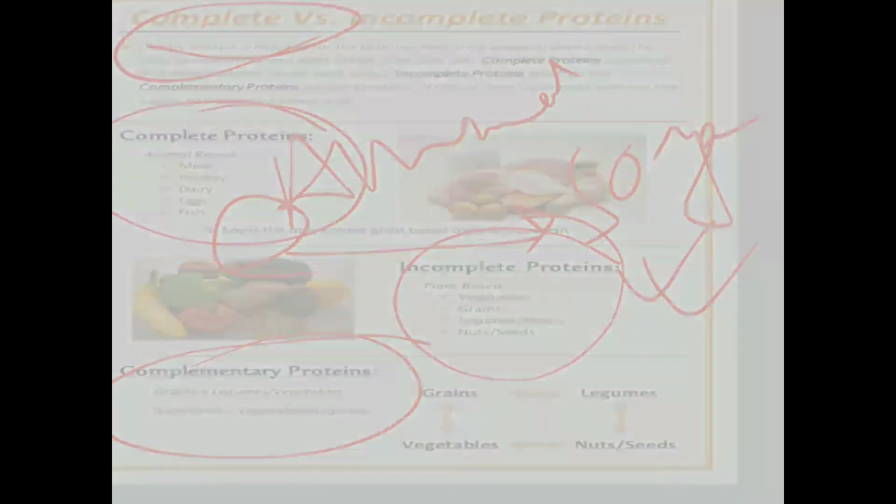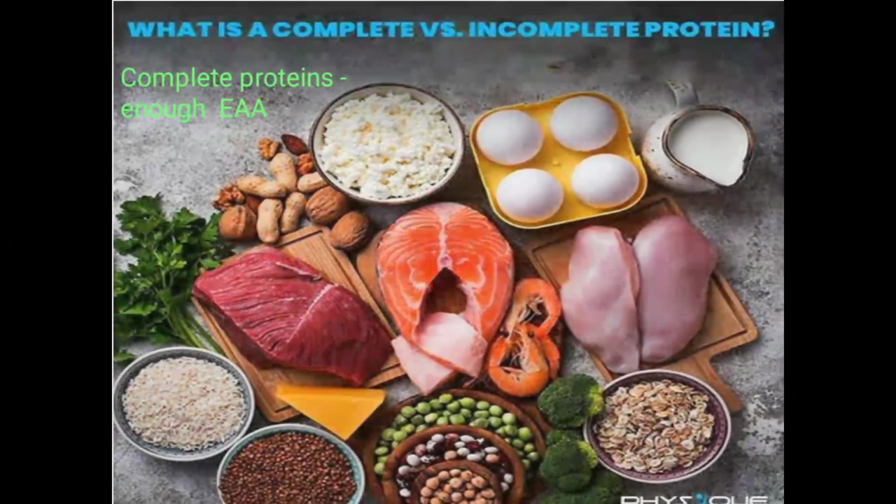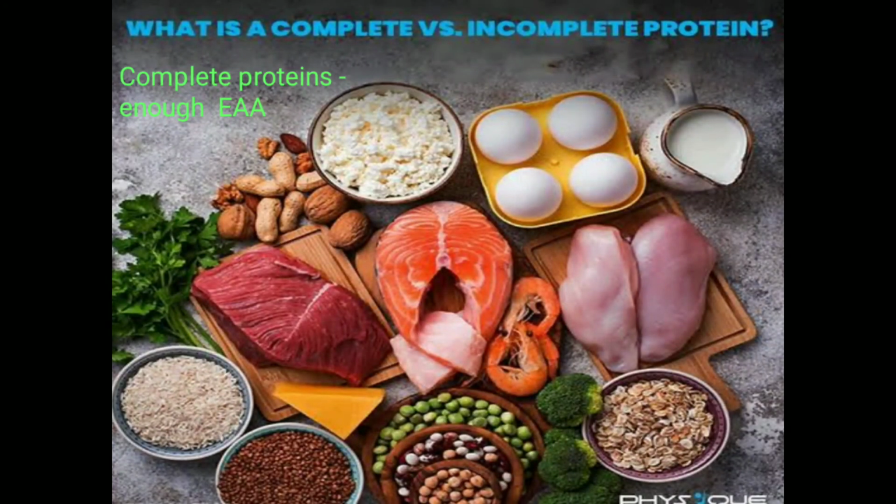But first, the revision: complete protein has enough essential amino acids, whereas incomplete protein lacks a sufficient amount of some essential amino acids that are necessary for growth.